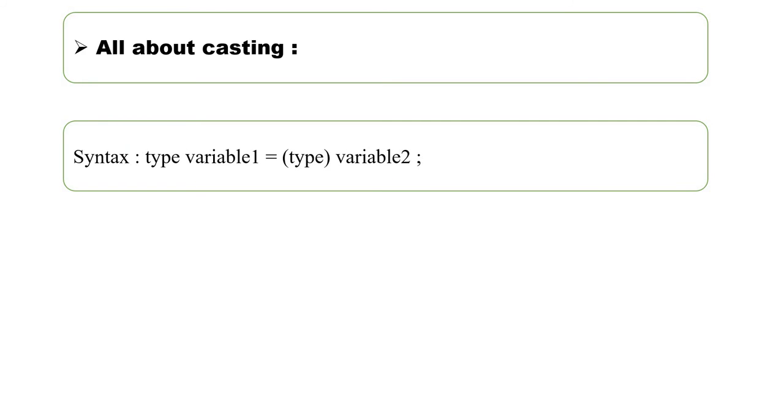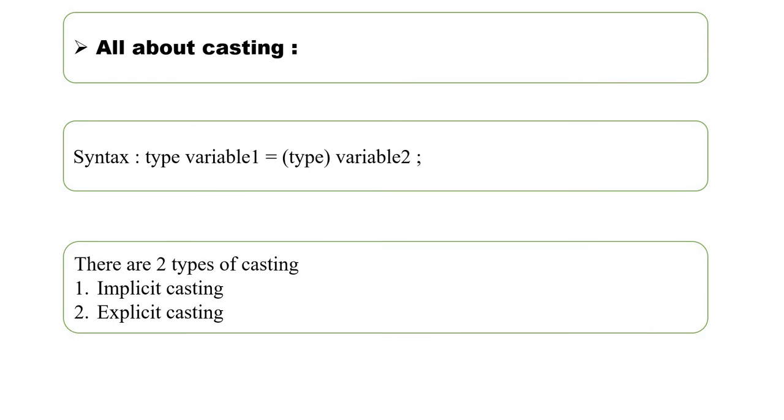Let's see all about casting. Syntax of casting: type variable 1 equal to type variable 2. There are two types of casting. The first one is implicit casting and the second one is explicit casting. First we see implicit casting.